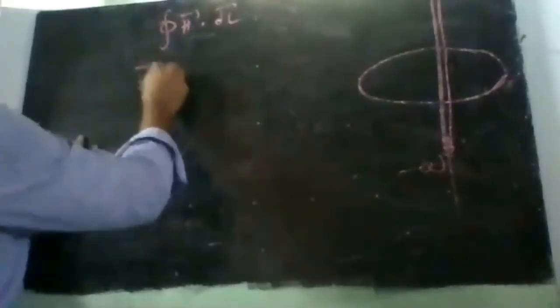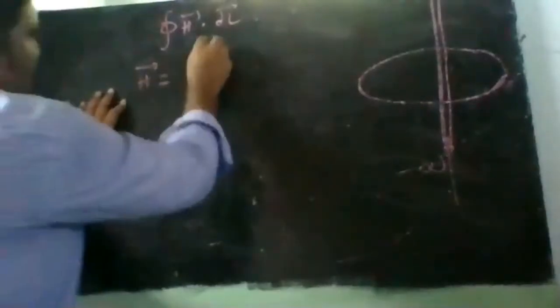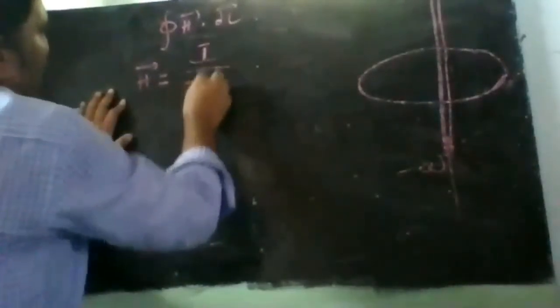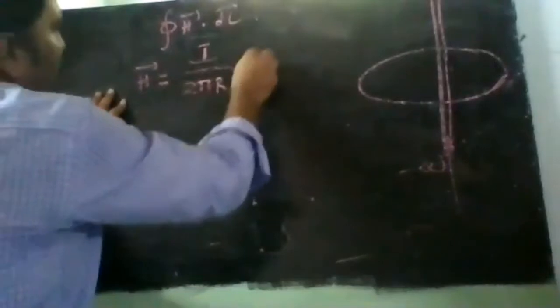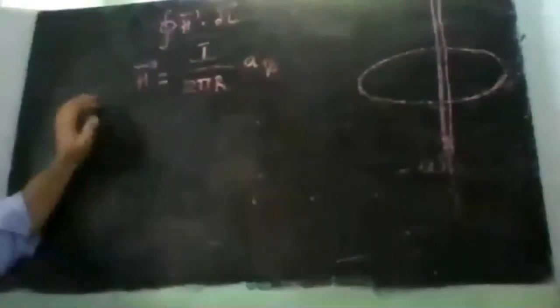H bar we have already calculated using the Biot-Savart's law. What we got is H bar is equal to I by 2 pi r into a phi. The direction that we got is a phi. For an infinite line conductor using Biot-Savart's law, H bar is equal to I by 2 pi r into a phi.